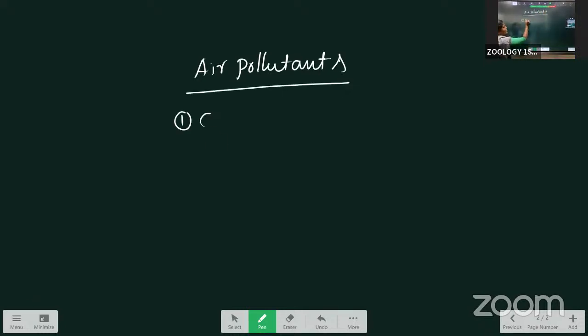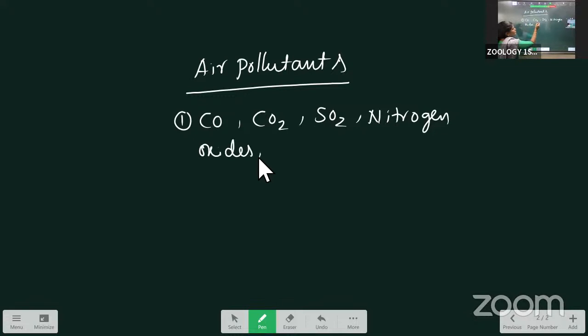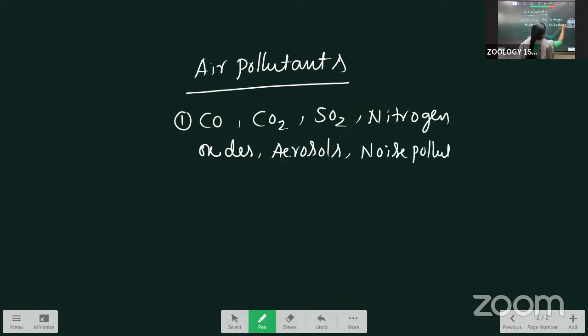First one is carbon monoxide. I'm writing all of them, afterwards I will take them one by one: carbon dioxide, sulfur dioxide, nitrogen oxides (NO, N2O, NO2), aerosols, and noise pollution.